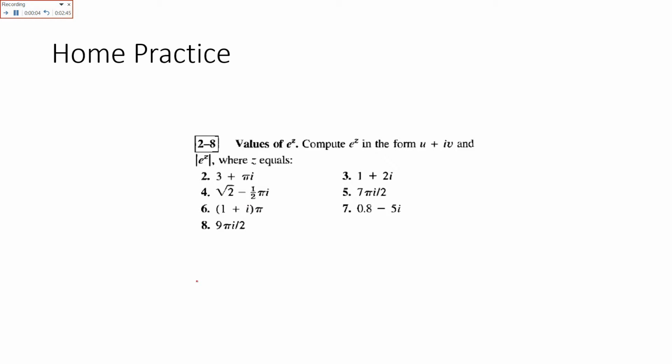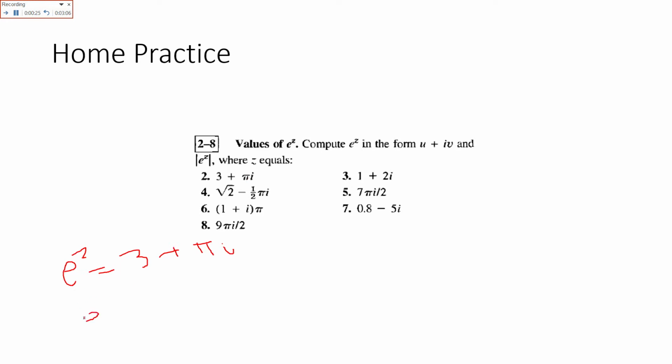Here these questions are in the form e raised to power z. Here e raised to power z is equal to 3 plus pi iota, and you have to convert all these into z.